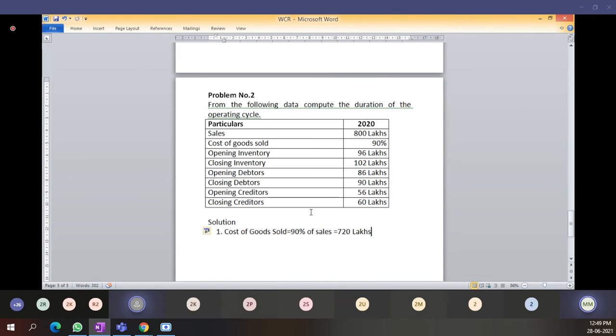Simple here. Sales includes total cost plus profit. Total cost means cost of goods sold. Then you have to calculate cost of goods sold, which you require for the calculation further. You require this cost of goods sold, students? Okay. Then purchases. How much is your purchases? Students, your purchases is how much?